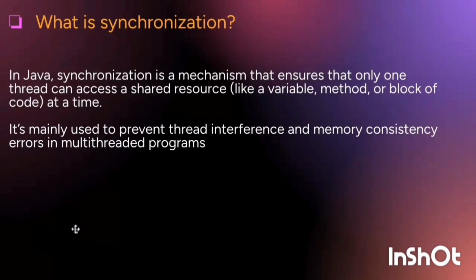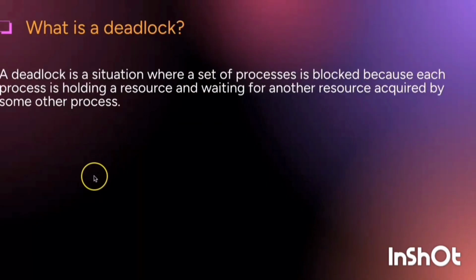In Java, synchronization is a mechanism that ensures that only one thread can access a shared resource at a time. It's mainly used to prevent thread interference and memory consistency errors in multi-threaded programs. What is deadlock? A deadlock is a situation where a set of processes is blocked because each process is holding a resource and waiting for another resource acquired by some other process. So, deadlock happens in these cases.